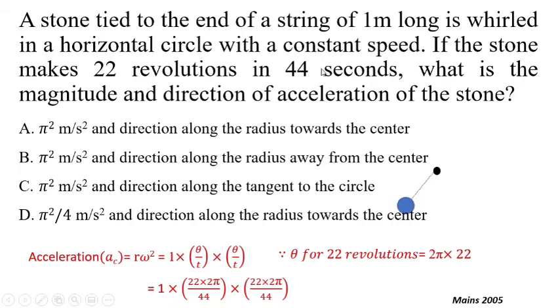If you use these two values in this equation, you will get 22 into 2 pi divided by 44. So 44 will get cancelled and only pi remains. So pi multiplied by pi becomes pi square. In three different options pi square is given. Only you need to think about the direction. For uniform circular motion, direction is always towards the center. So radius, direction along the radius towards the center is the correct option.